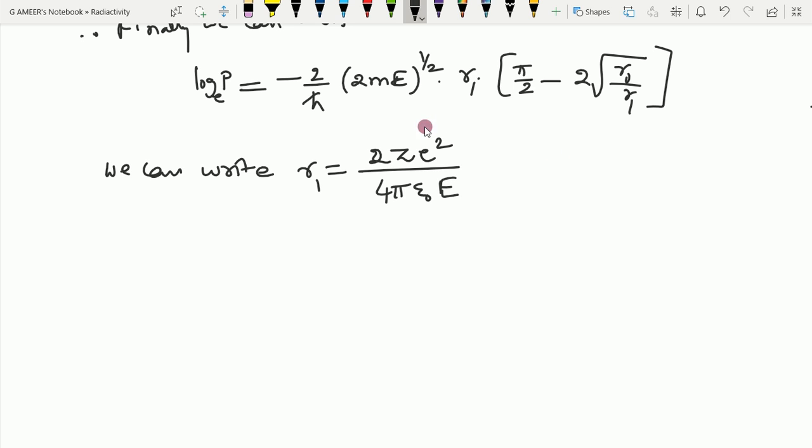So we'll write that quantity, and then what will it become? So I'll substitute there.